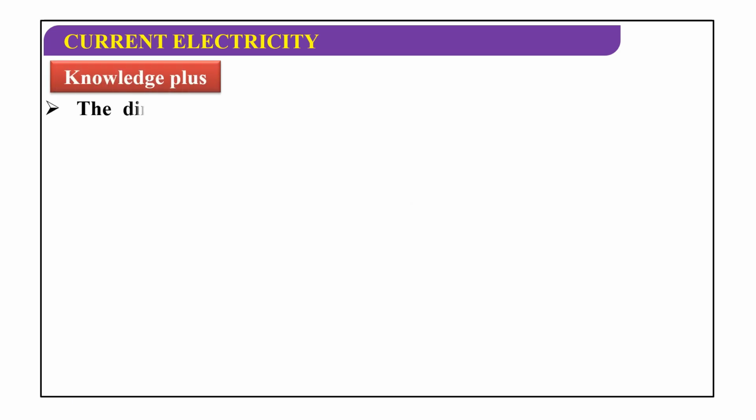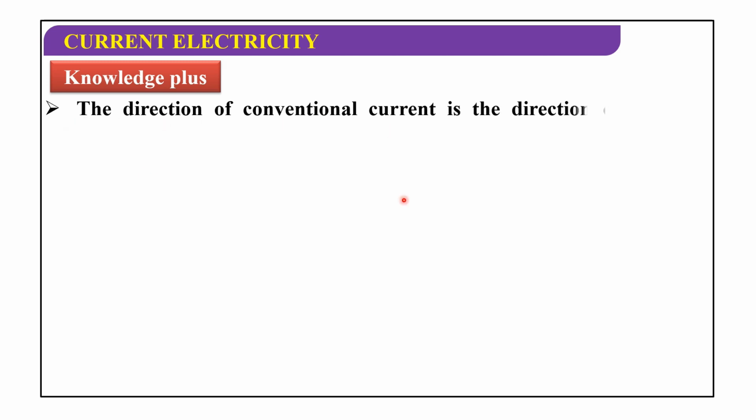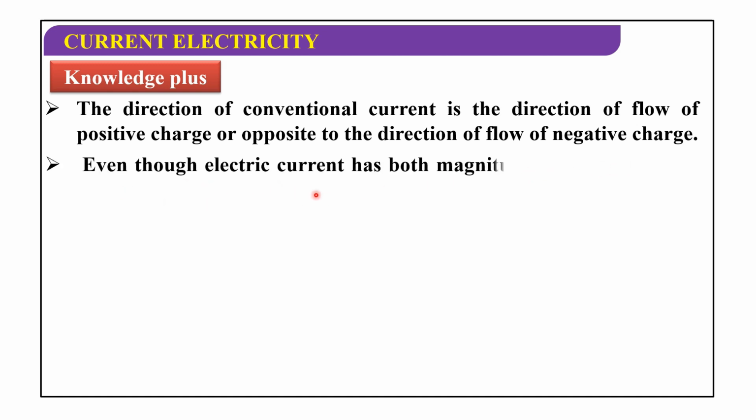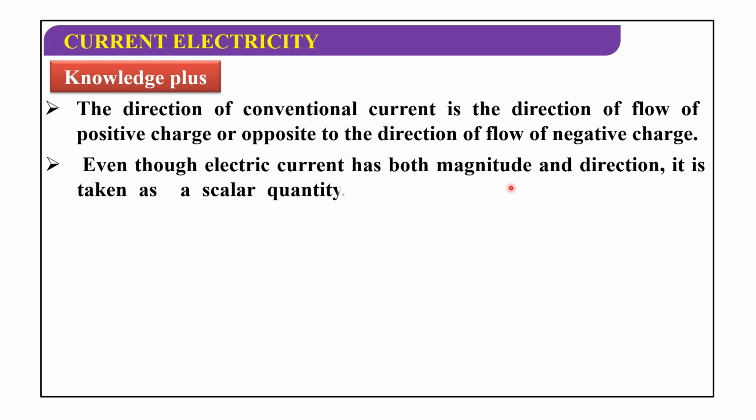The direction of conventional current is the direction of flow of positive charge, or opposite to the direction of flow of negative charge. Even though electric current has both magnitude and direction, it is taken as a scalar quantity because it does not obey the law of vector addition. That is why we say that electric current is a scalar quantity.